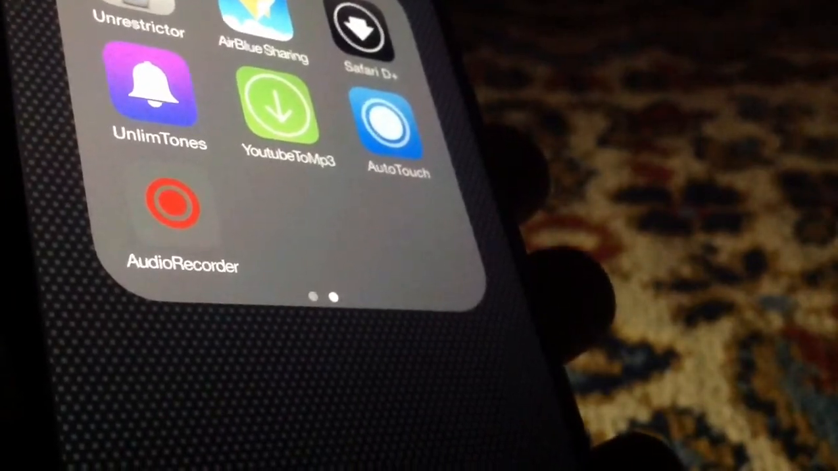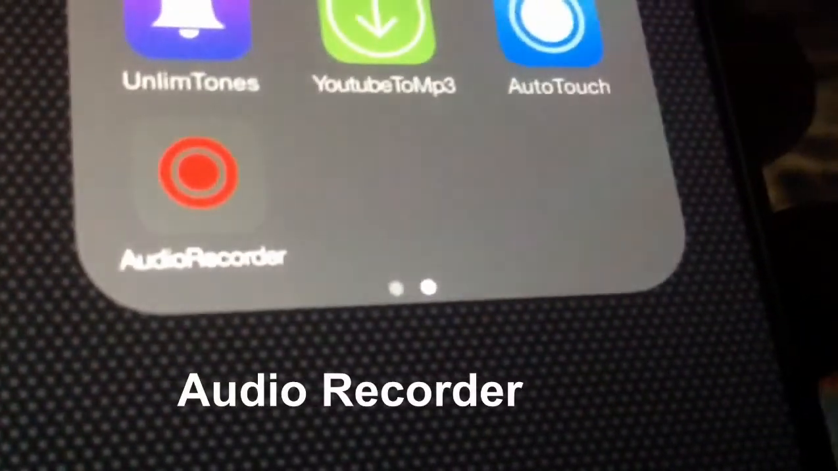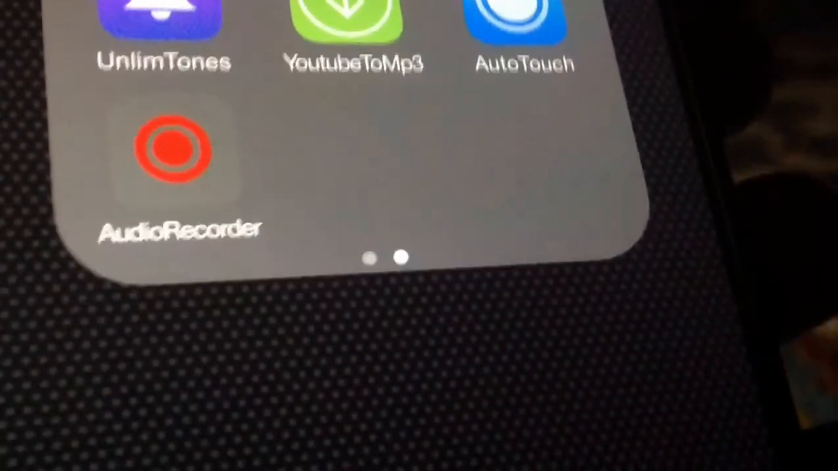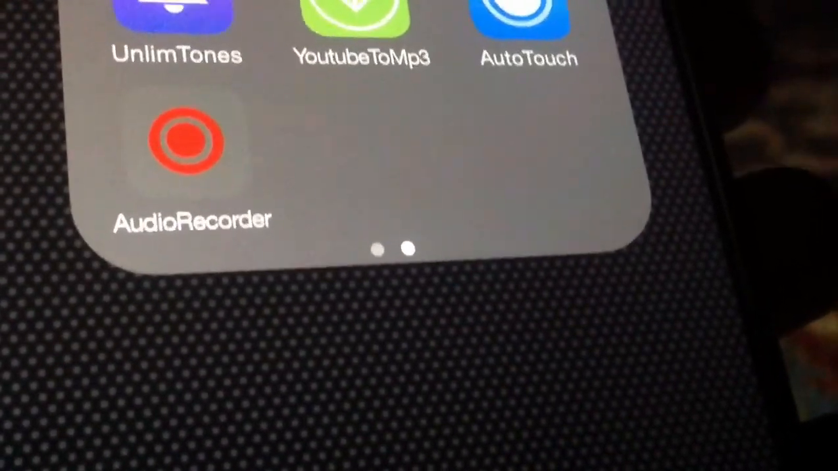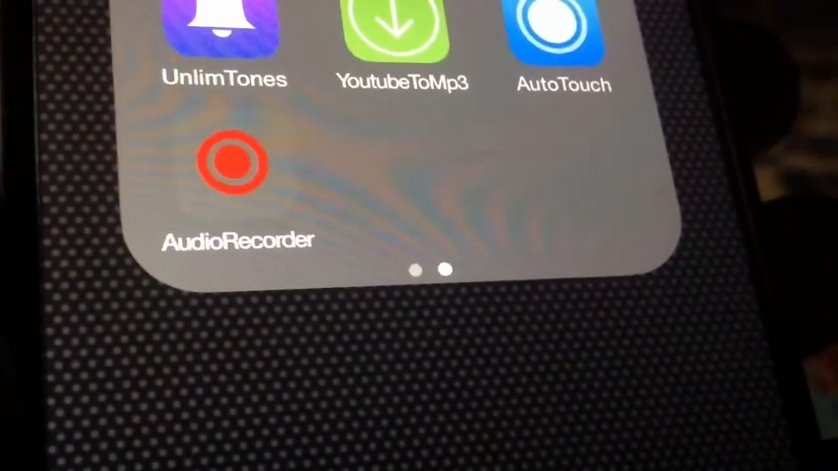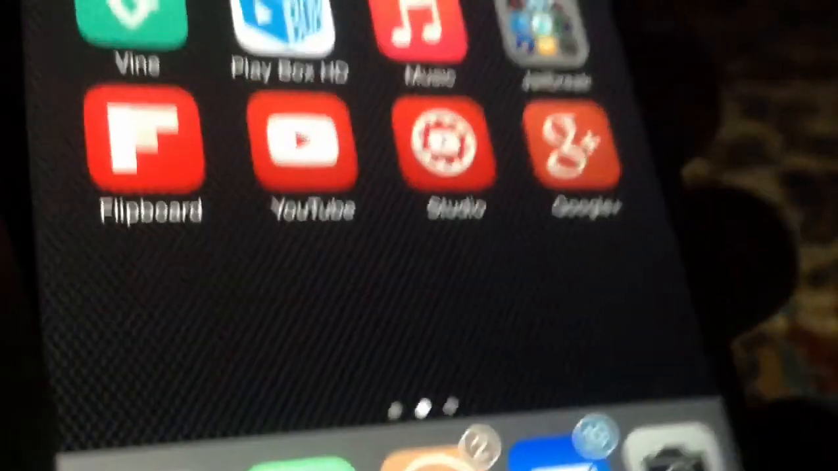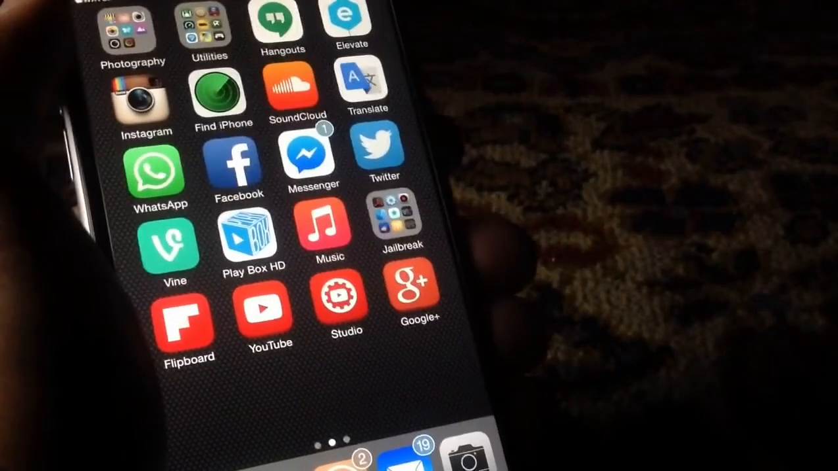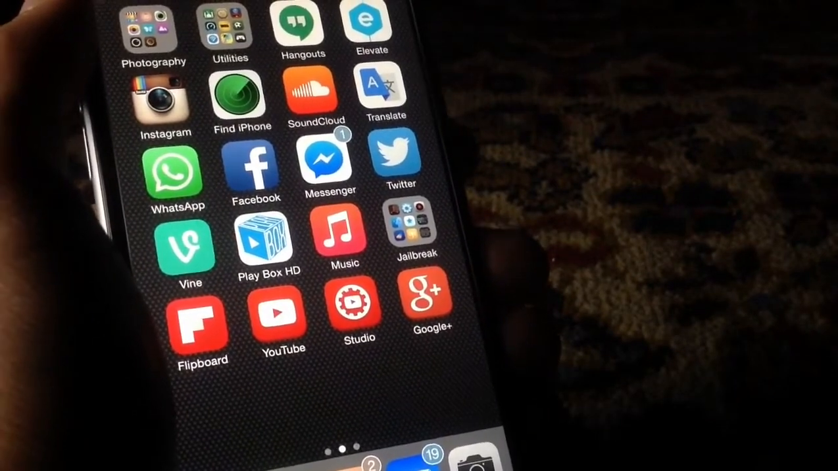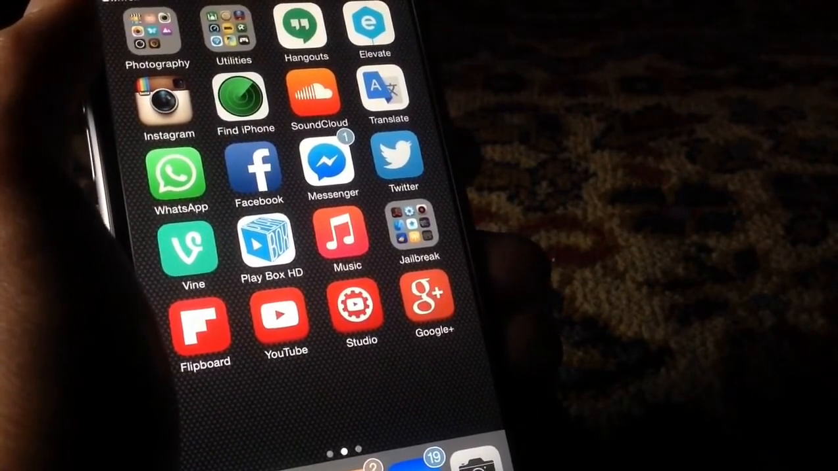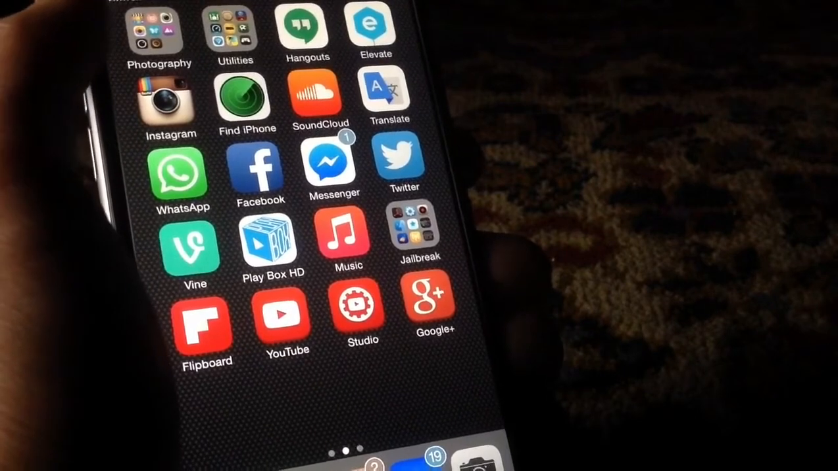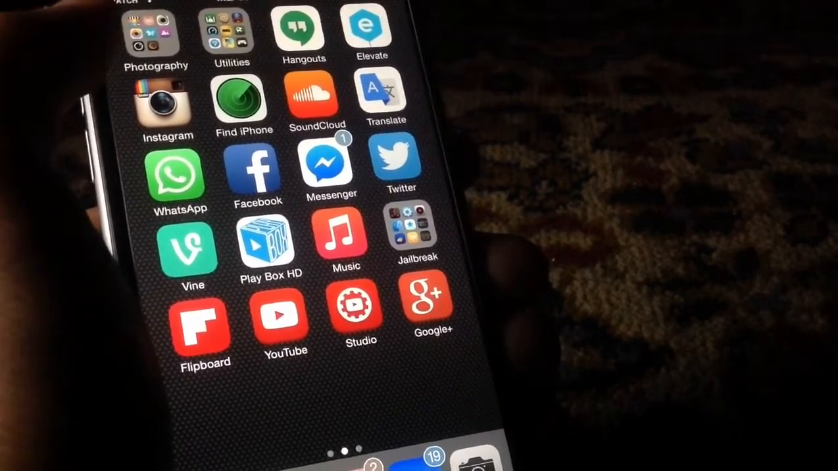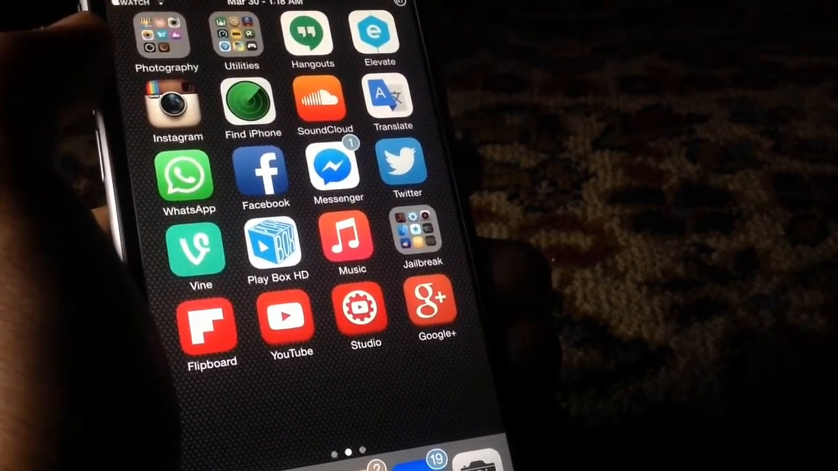Alright, so the final tweak here, guys, is called audio recorder, and this does not record the audio in your information. This does record calls, and this is the officially working call recorder for iOS 8. So beware, this is illegal in most countries, so just be careful. I told you, I've warned you. So audio recorder is a call recorder.